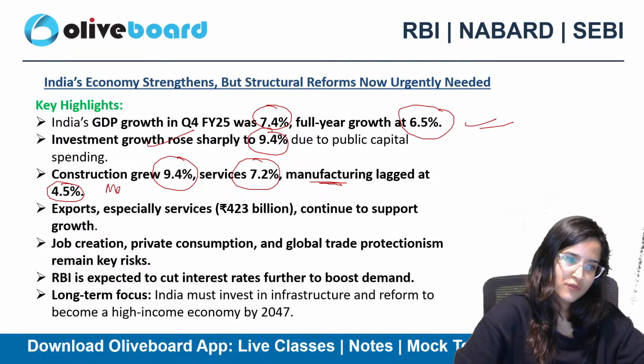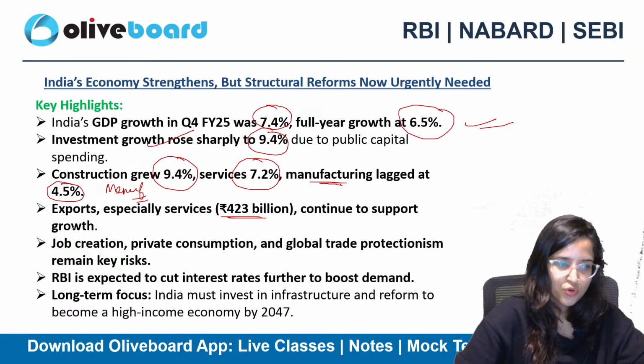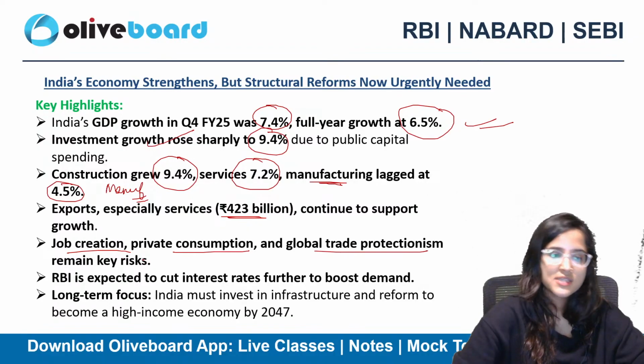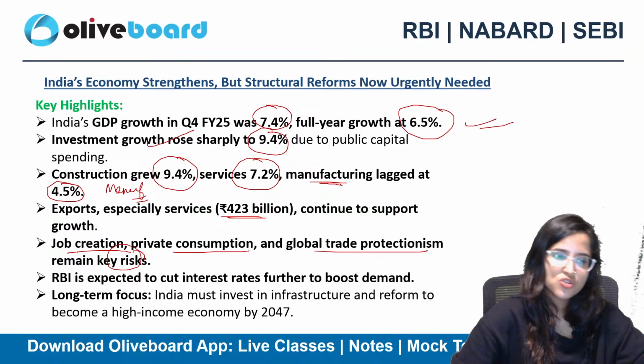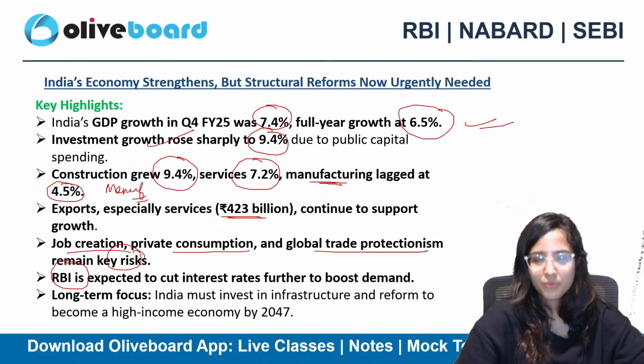So we need to focus on the manufacturing sector. Exports, especially services, at 423 billion rupees, continue to support growth. Job creation, private consumption, and global trade protectionism are the major risks. And the RBI is also expected to further reduce interest rates and bring in a further repo rate cut.